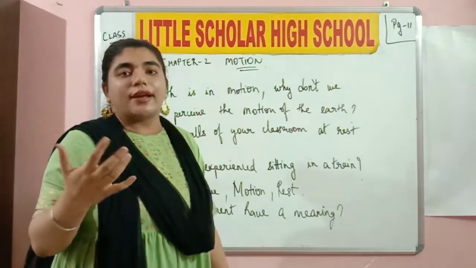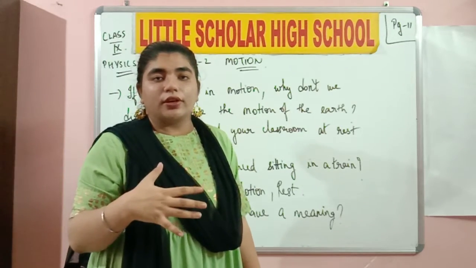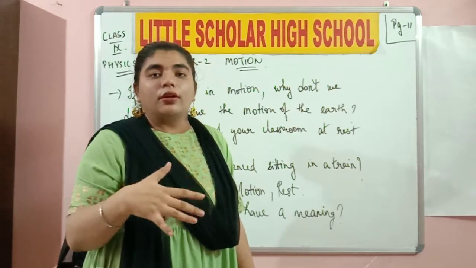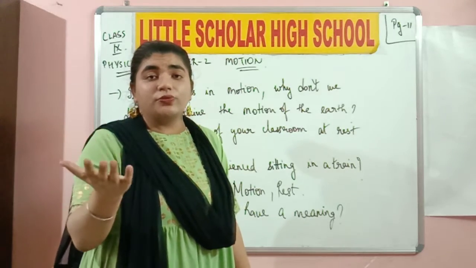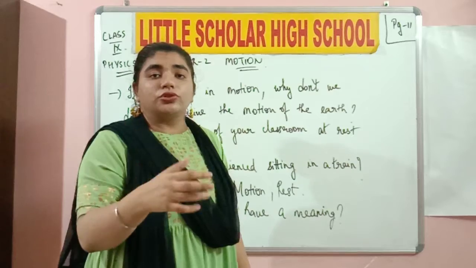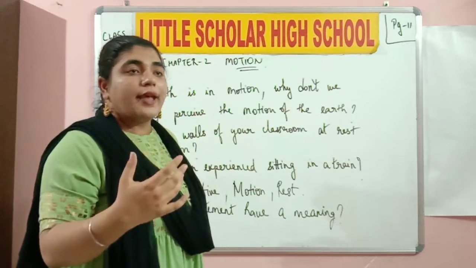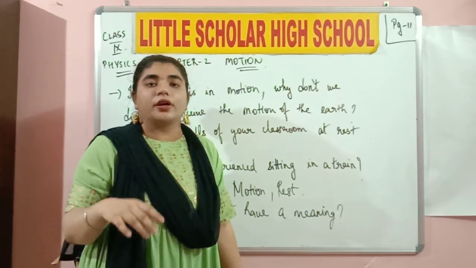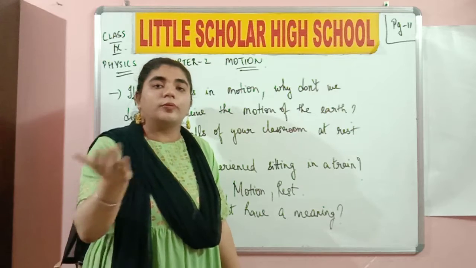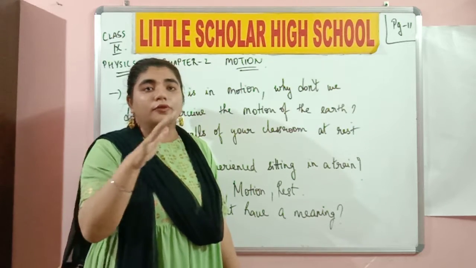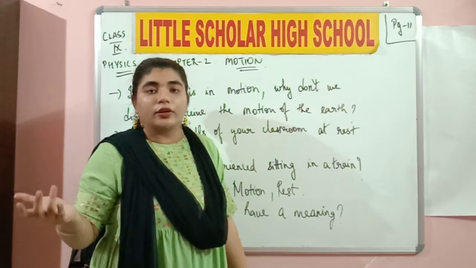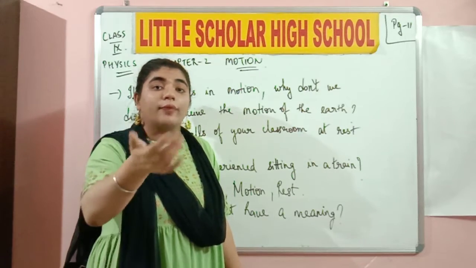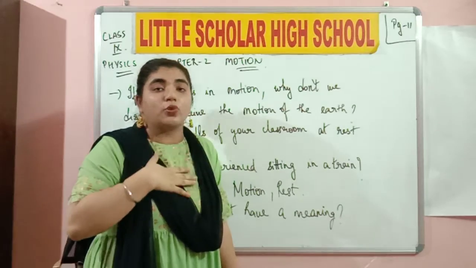So we need to understand all this. You are the observer over here, and relative to the observer, we need to understand whether the objects around us are in motion or at rest. For example, it is not just you in the room. There are many other people in the room, so all of them are observers. Of course, all of them are going to have a different perception about things moving and not moving, whether they are moving with respect to them or with respect to us.